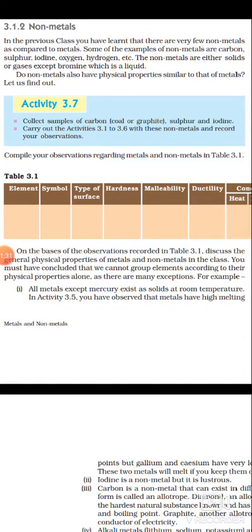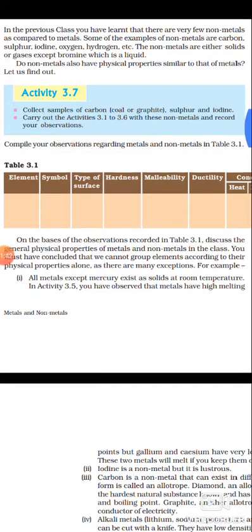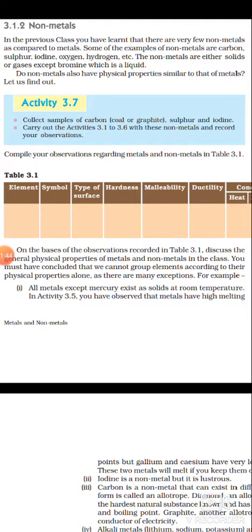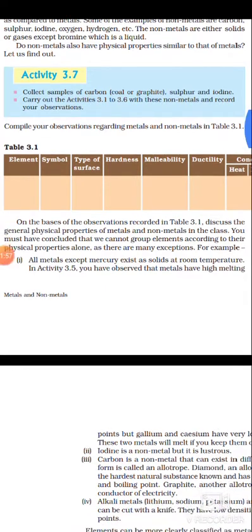Suppose both metals and non-metals are there, and the question is, according to the physical property, can you divide these compounds into metals and non-metals?